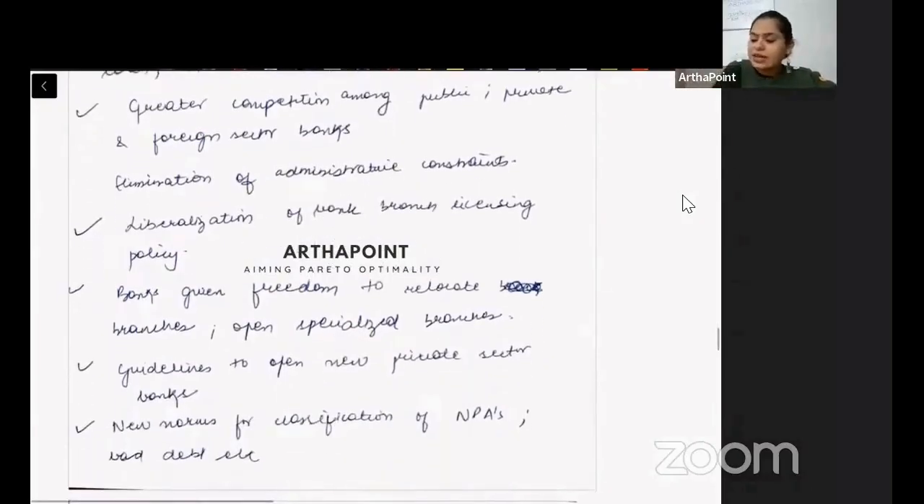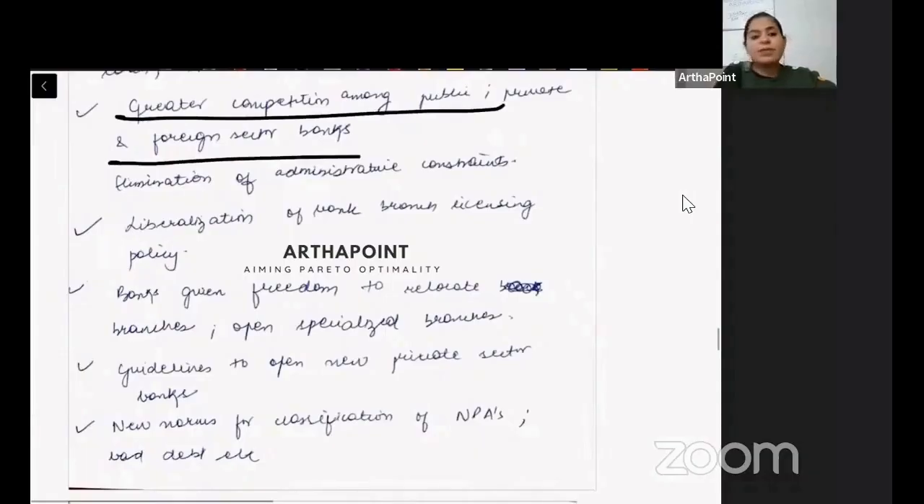And then we had greater competition among public, private, and foreign sector banks. Earlier, only public banks were there. We saw nationalization of the banks in one of the 5-year plans. Now, we wanted to bring in the private banks also, and we wanted to bring in the foreign sector banks also. So this is the next thing, private and foreign sector banks. This is what we wanted to introduce.